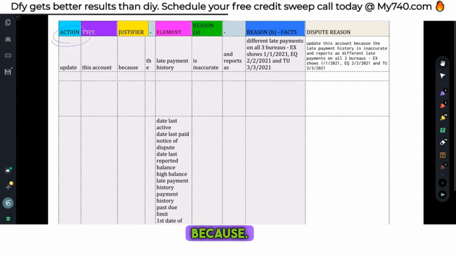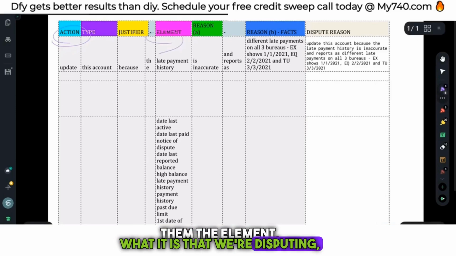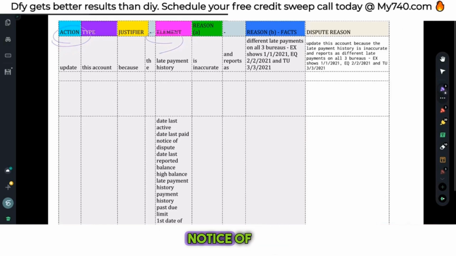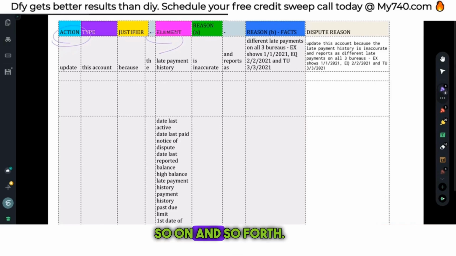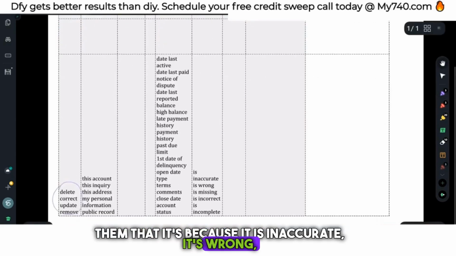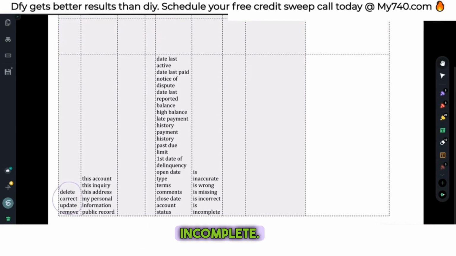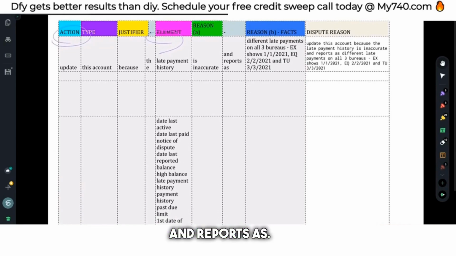Use the word because. Now we have to tell them the element, what it is that we're disputing. The date last active, the date last paid, notice of dispute, date last reported, balance, high balance, late payment history, past due, limit, first date of delinquency, open date, type, term, so on and so forth. Now we need to tell them that it's because it is inaccurate, it's wrong, it's missing, incorrect, incomplete. And then we have a filler, and reports as. That's very simply so that you can lead into your facts, right?